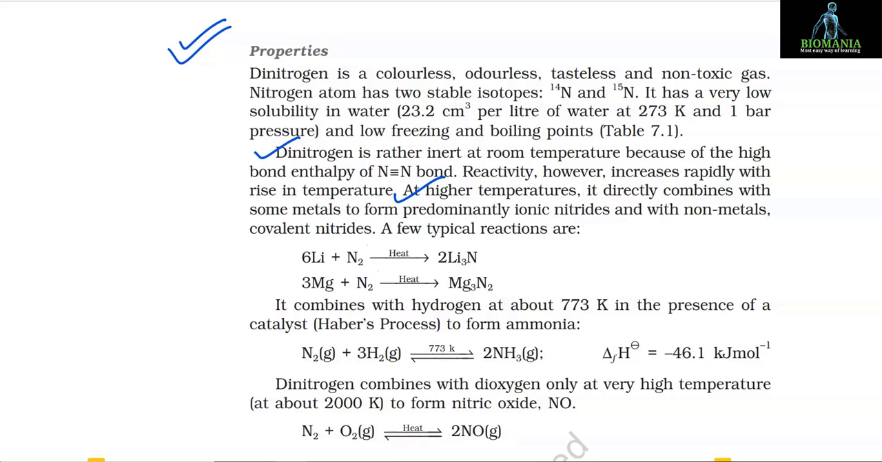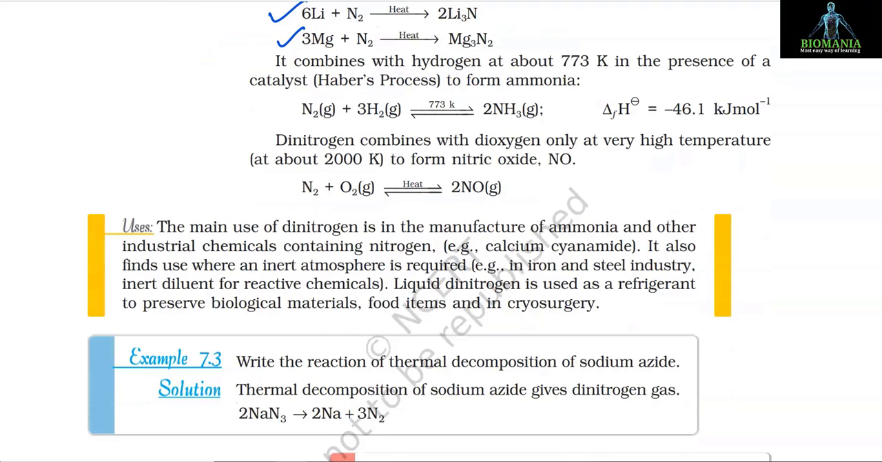At high temperatures, it directly combines with some metals to form predominantly ionic nitrides and with non-metals to form covalent nitrides. A few typical reactions are 6Li + N2 on heating produces 2Li3N, and 3Mg + N2 on heating produces Mg3N2. It combines with hydrogen at 773 Kelvin in the presence of a catalyst, Haber's process, to form ammonia. N2 + 3H2 at 773 Kelvin forms 2NH3, where delta H is -46.1 kJ per mole.